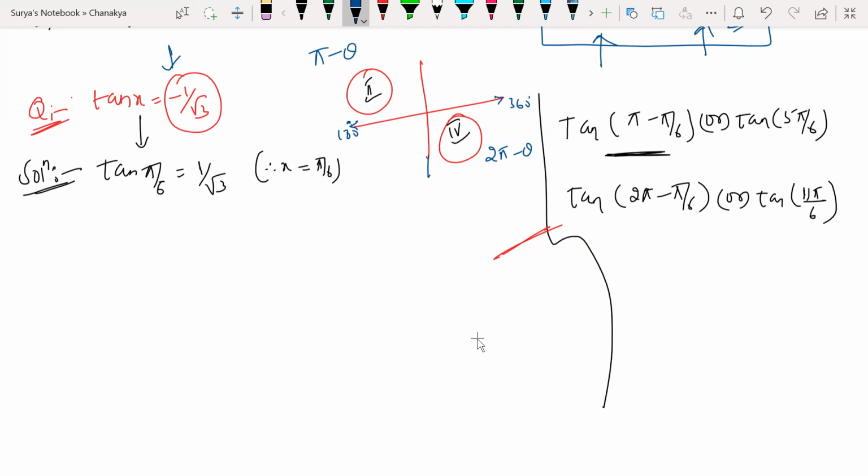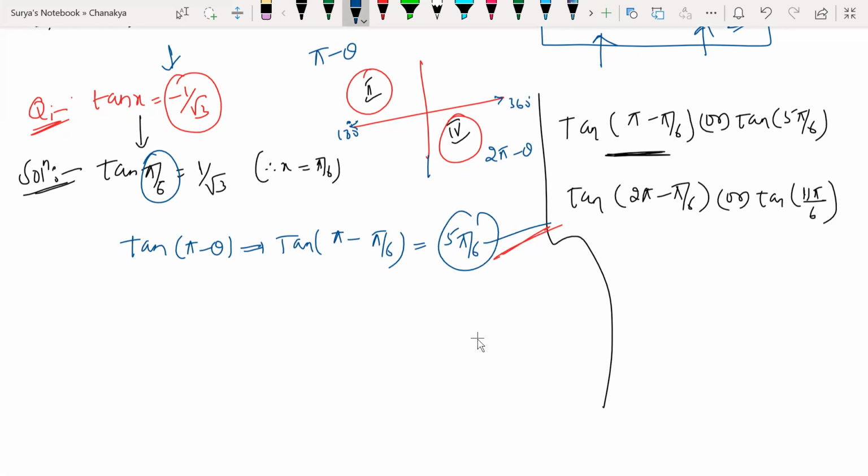So pi minus theta. What is the theta value here? Tell me, guys, tan of pi minus theta. We have to write two principal solutions. Tan of pi minus theta, what is theta here? Pi by 6. So 5 pi by 6 is one principal solution. The principal solution is this one and this one now.